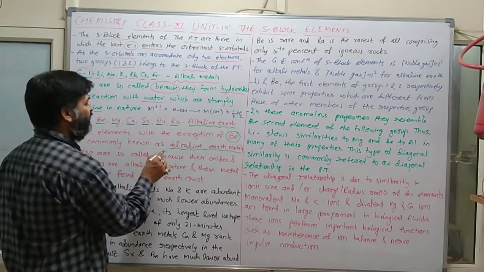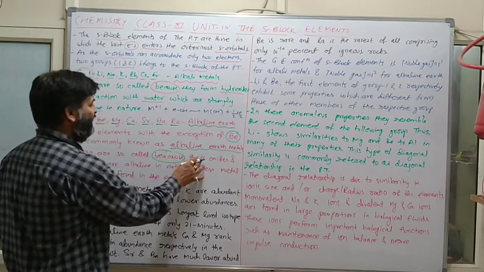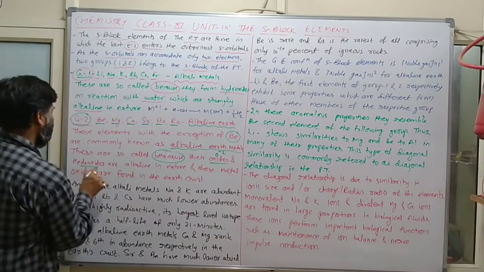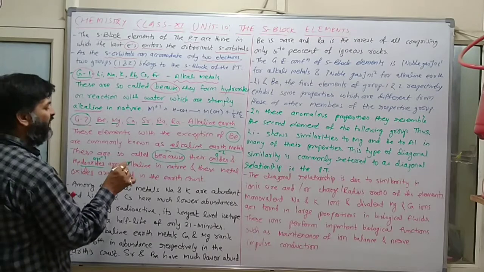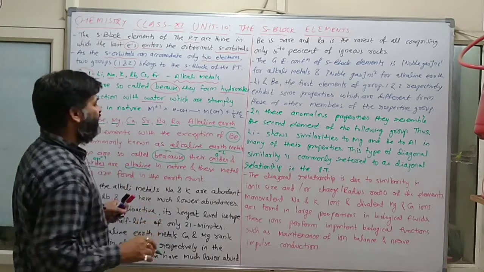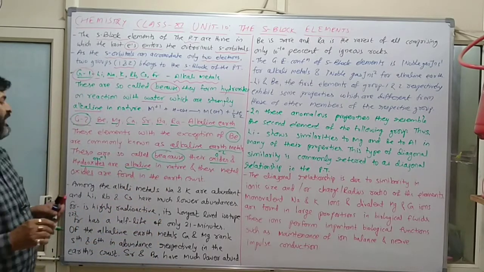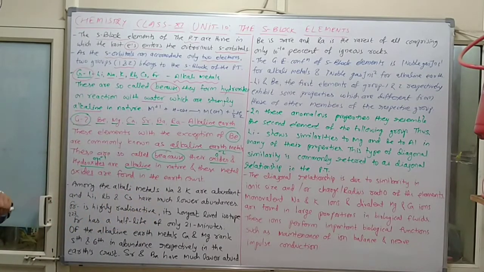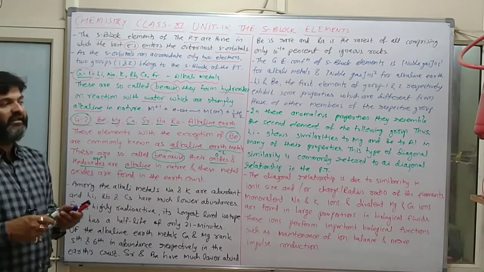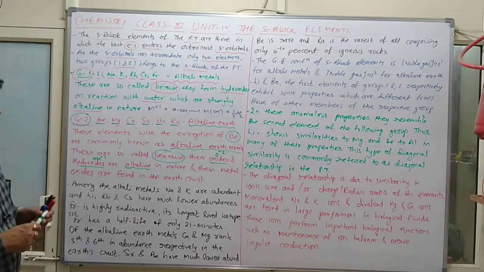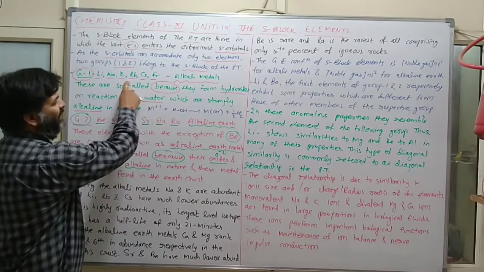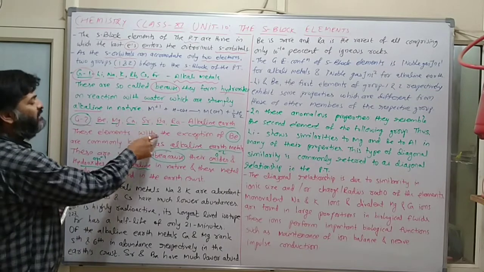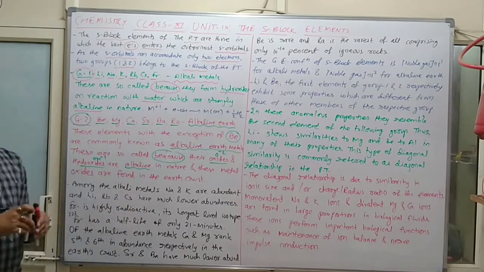Because their oxides and hydroxides are alkaline in nature, and these metal oxides are found in the earth's crust. Here the reason is given why these elements are known as alkali metals, and here the reason is given why these are known as alkaline earth metals.